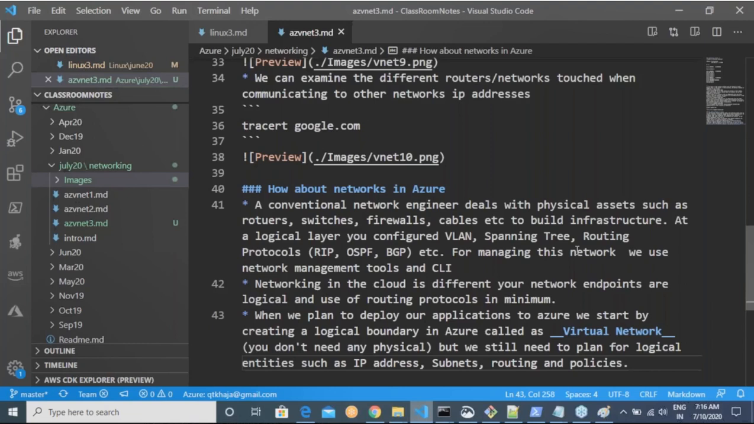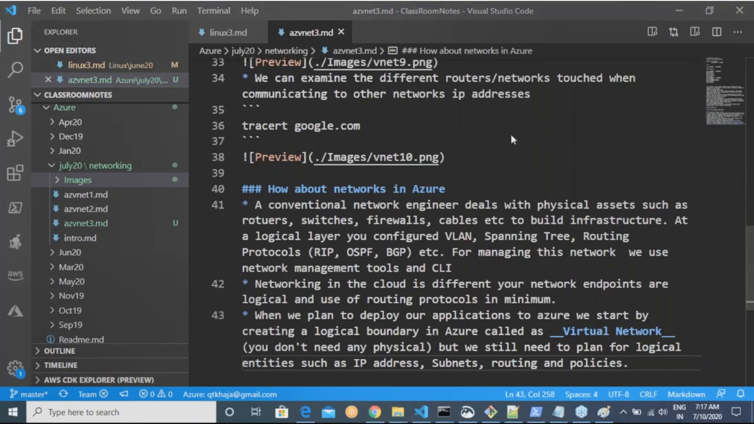So we need not worry about the physical infrastructure, like whether it is OSPF, BGP, spanning tree. That is all Cisco stuff, right? Network engineering stuff. But when it comes to Azure, generally we don't create a physical network boundary, but we create a logical network boundary. And that logical network boundary is something which we call a virtual network. Am I clear on this?